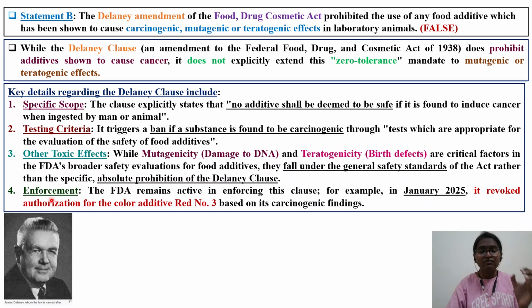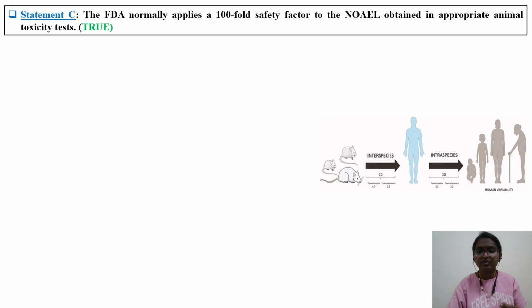Coming to enforcement of the Delaney clause, the FDA remains active in enforcing it. The best example is in January 2025, when the FDA revoked the authorization of the color additive Red No. 3 because they found positive carcinogenic findings with respect to this dye. As a result, they have banned it and this color additive is no longer a part of food products. Delaney is the person after whom this clause is named.